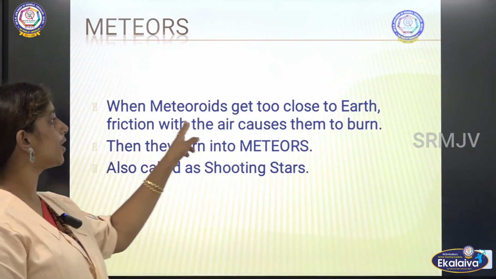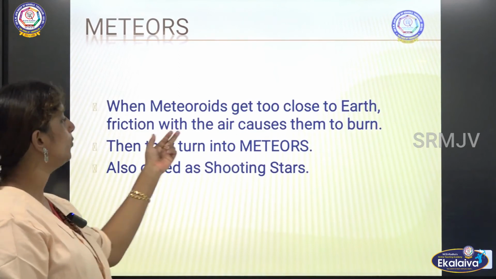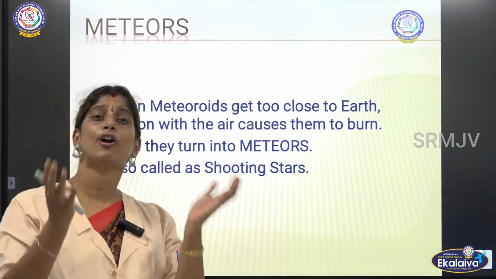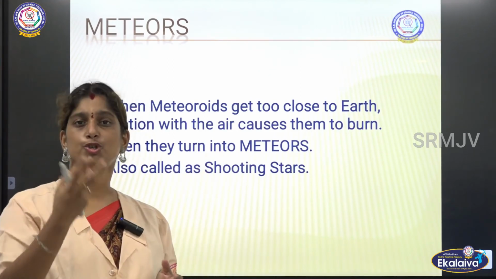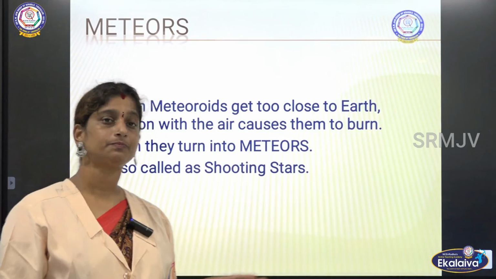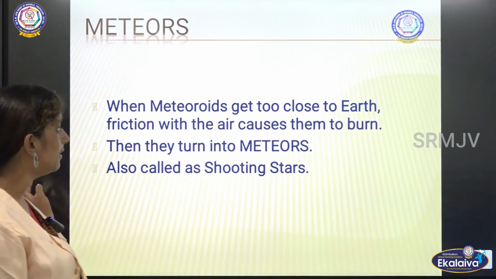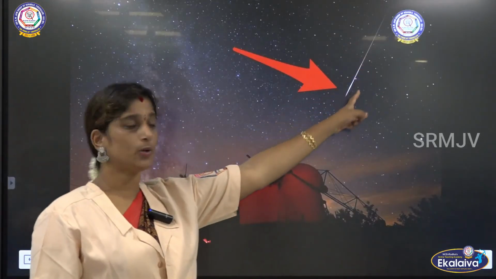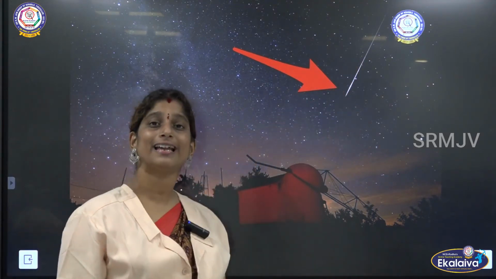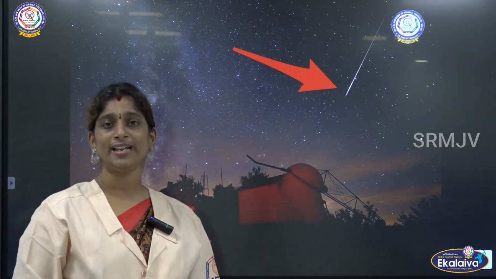So when meteoroids come very close to the earth, friction with the air causes them to burn. When a meteoroid reaches the layer of atmosphere, it starts to burn, and that burning meteoroid is called a meteor, and these meteors are also called shooting stars. Here you could see a meteoroid. When it comes closer to the earth, it starts burning up and looks like a star that falls on the earth, and that is why it is called a shooting star.